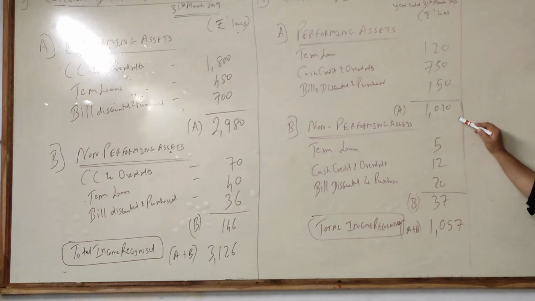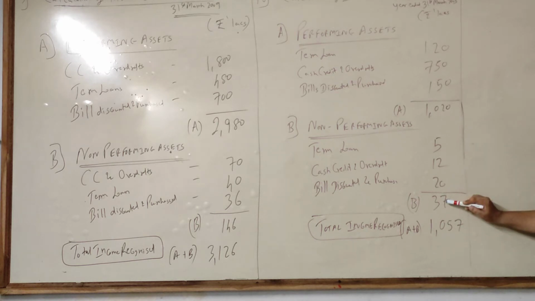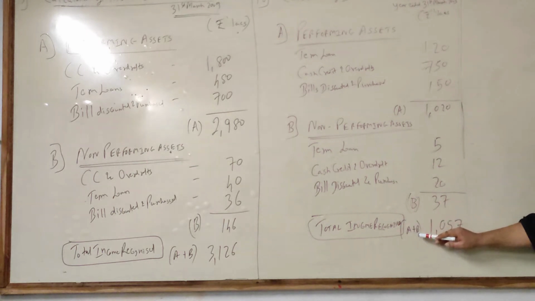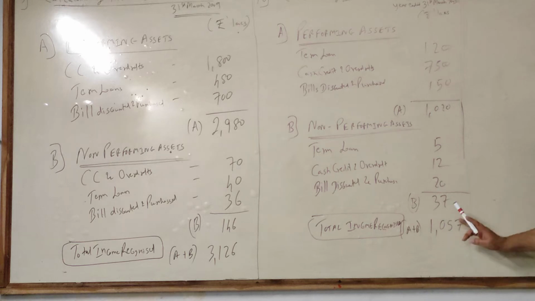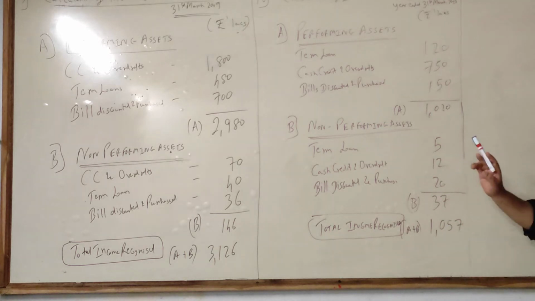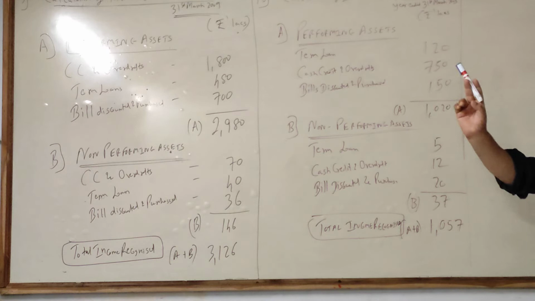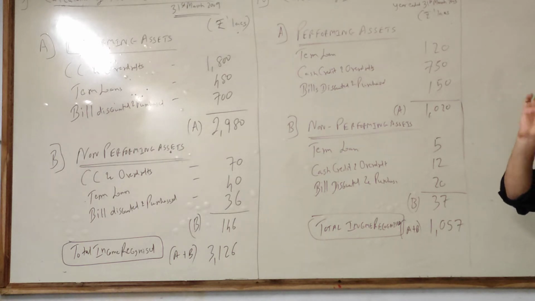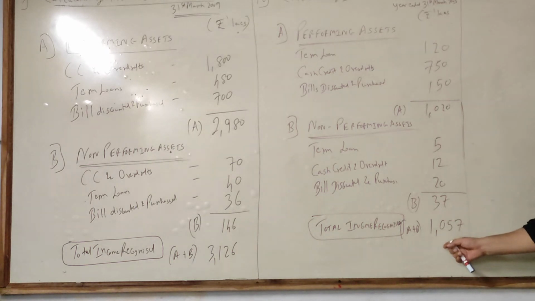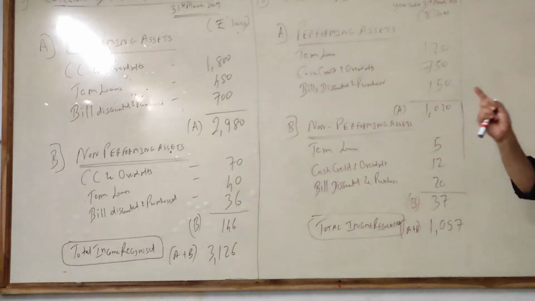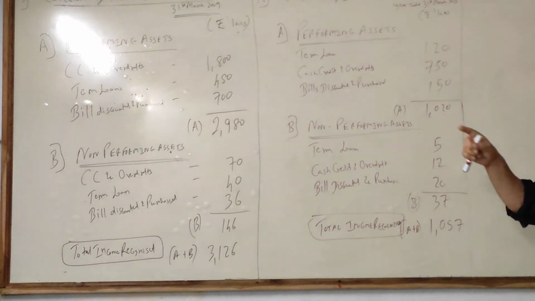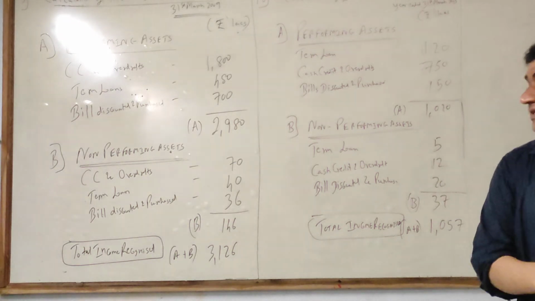Performing 1020, non-performing income 37. Total income recognized in P&L will be A plus B, that is 1057. Again repeating, when this bank makes their profit and loss account, they will credit their P&L by interest and discount with 1057. After 2 classes when we prepare profit and loss account, that time you will see in detail how it goes in. Okay guys, I'll pause the video and I'll be back with the 3 sums.